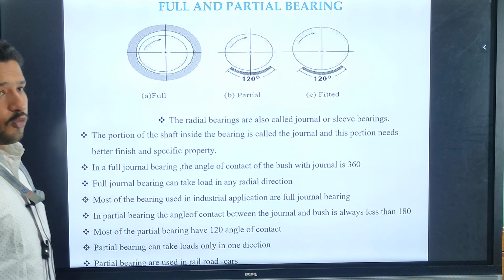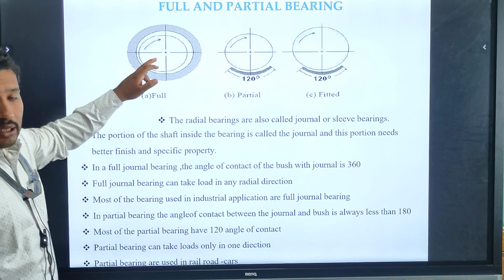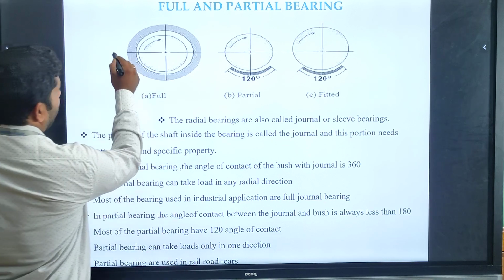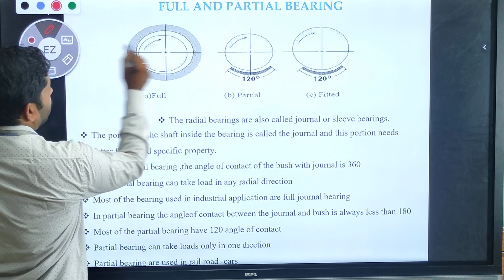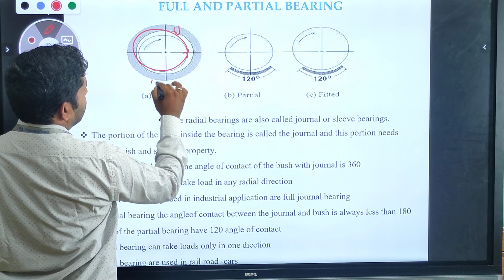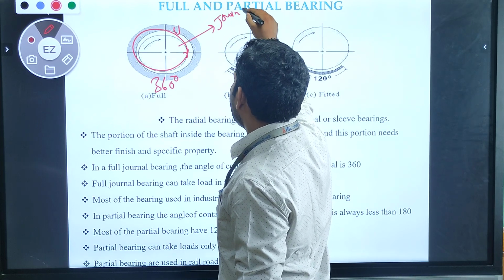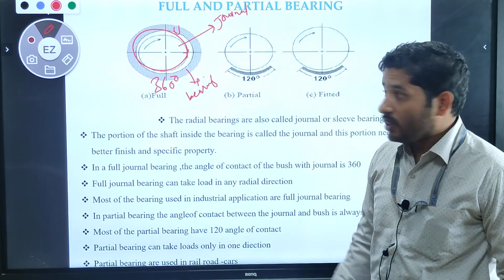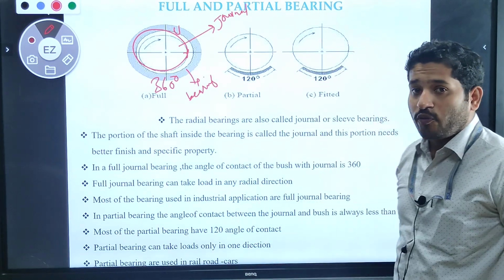So let us see over here the full and the partial journal bearing. In the full journal bearing, the angle of contact between this journal and bearing is how much? The angle of contact between this journal as well as this bearing is 360 degrees. So this one we can say as journal, and this one we can say as bearing. The angle of contact between this journal as well as bearing is 360 degrees. So we can say as the full journal bearing.